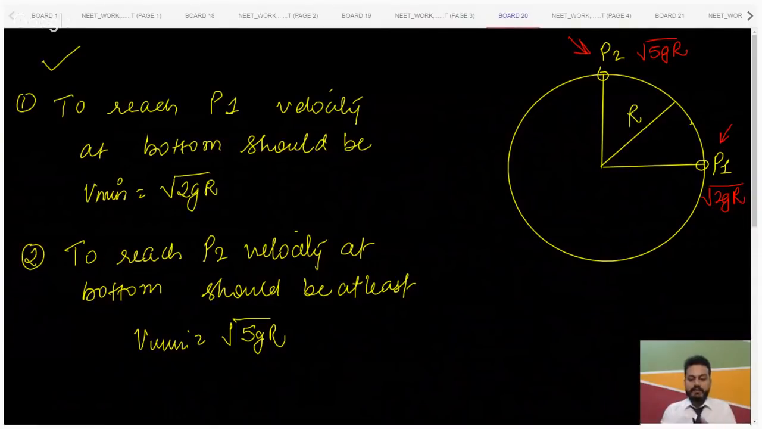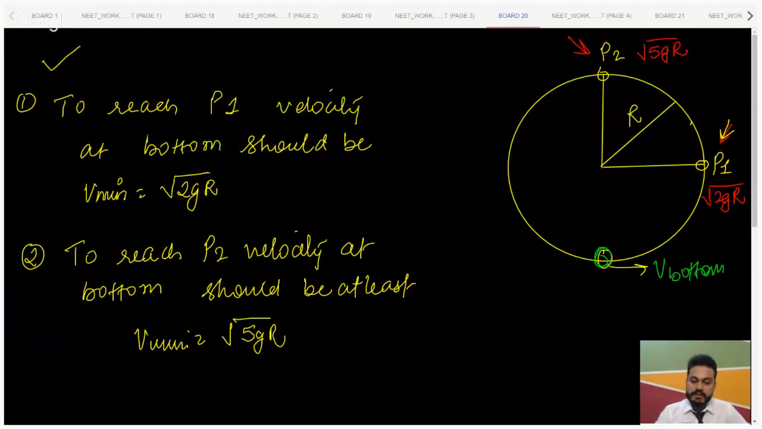So how many of you have any idea about this thing? What should be the velocity of the particle at the lower, or you can say bottommost point, such that it reaches P1 or position 1? Everyone got it? Very good. Now you guys are getting it. So what should be the velocity V bottom so that it reaches position P1?